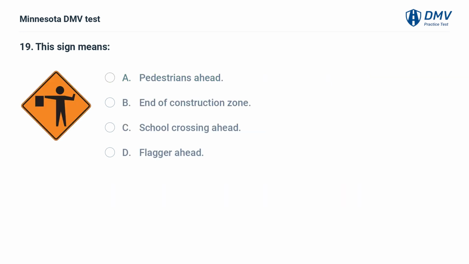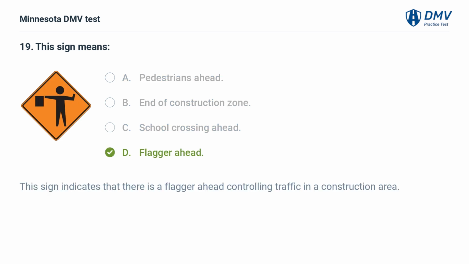This sign means: A. Pedestrians ahead. B. End of construction zone. C. School crossing ahead. D. Flagger ahead. D. Flagger ahead. This sign indicates that there is a flagger ahead controlling traffic in a construction area.